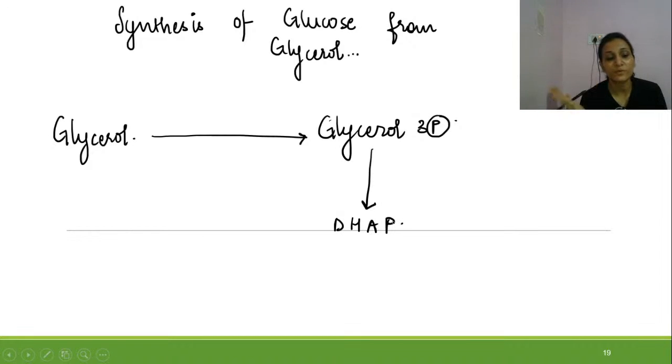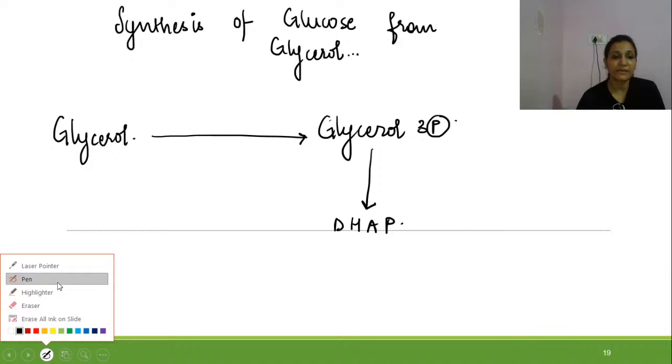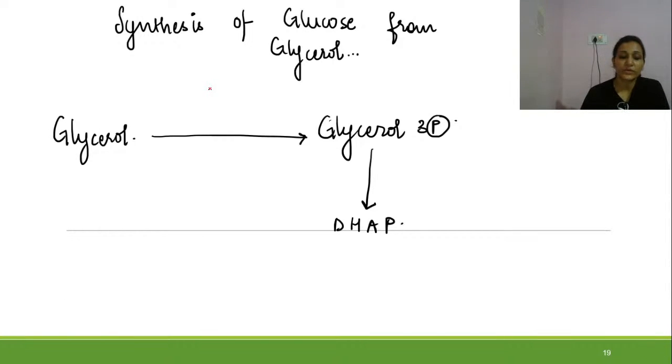So the two enzymes which are required over here, let us highlight the name of those enzymes. Glycerol is getting converted into glycerol 3-phosphate with the help of glycerol kinase.